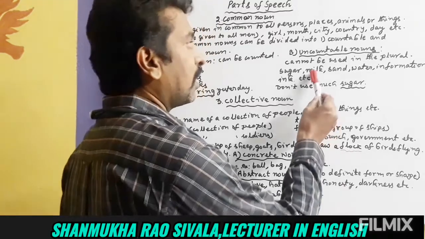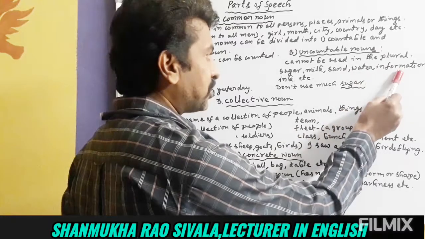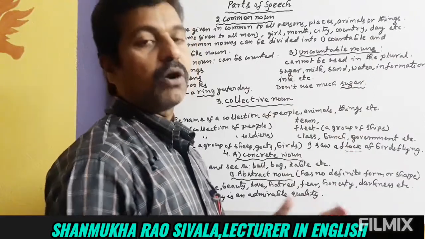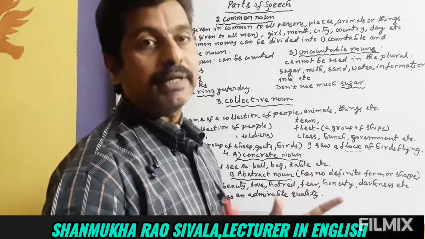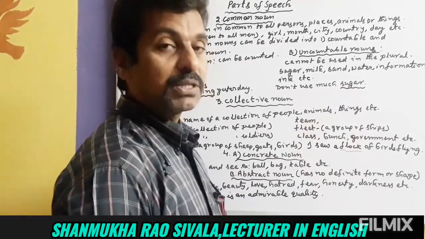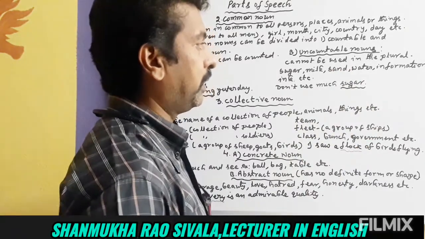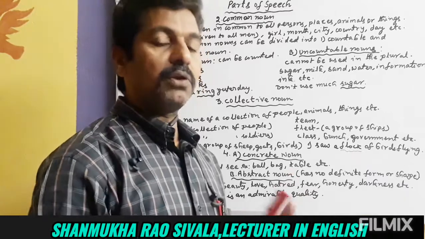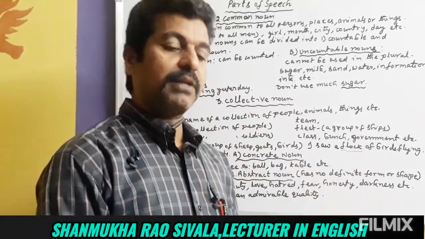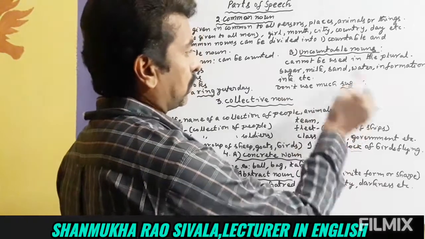Sugar. Milk. Similarly, sand, water, information, ink. So these are all uncountable nouns. They cannot be counted. They can be measured in quantity. For example, don't use much sugar. Sugar is an uncountable noun. It cannot be counted, but can be measured. I bought 1 kilo of sugar. 1 kilo can be counted in quantity. It can be measured in quantity, not in number. Okay. Don't use much sugar.